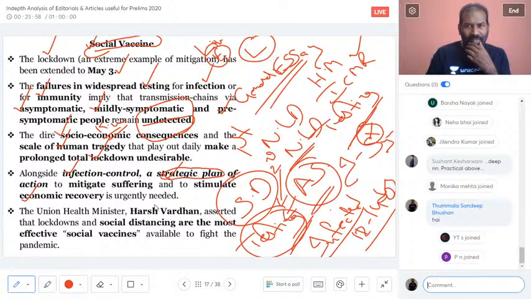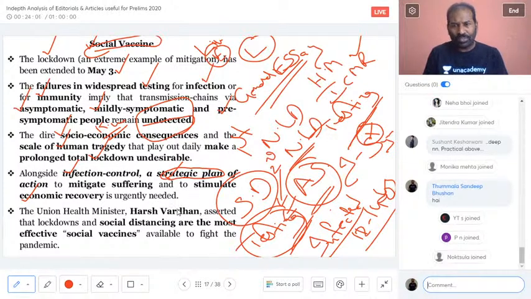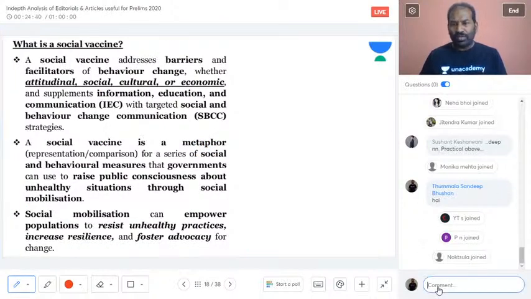And now we will talk about the image I was talking about, which I put up: the Union Health Minister Mr. Harshvardhan has asserted that lockdowns and social distancing are the most effective social vaccines. So you are all right, you were all talking about social distancing as the vaccine. As Minister Harshvardhan has asserted and emphasized, social distancing is the most effective tool, or the most effective social vaccine, before the actual clinically tested drug or vaccine comes into availability. Social vaccine is very important. And now we will look at what is social vaccine.